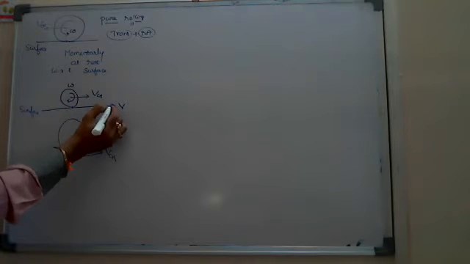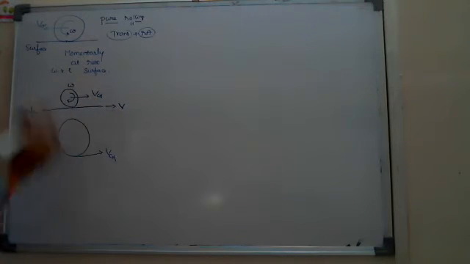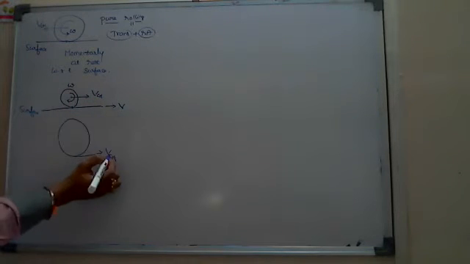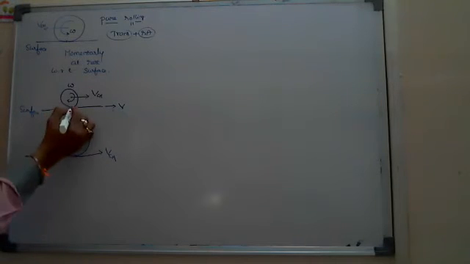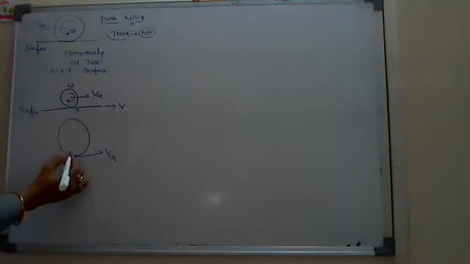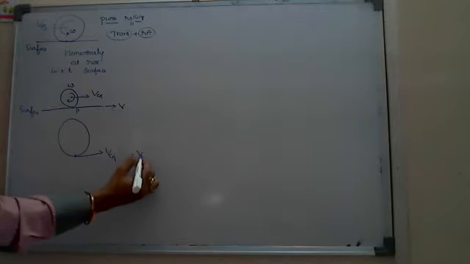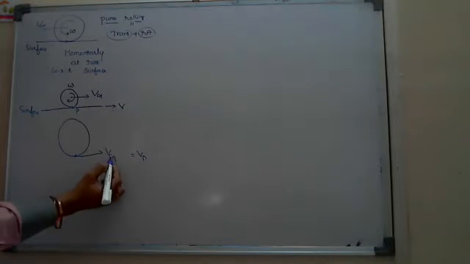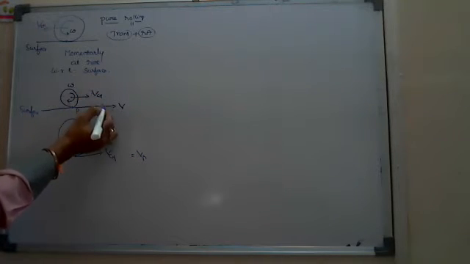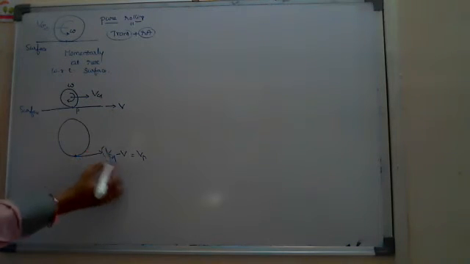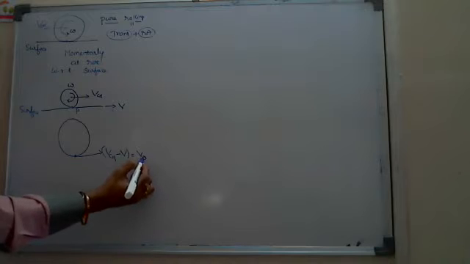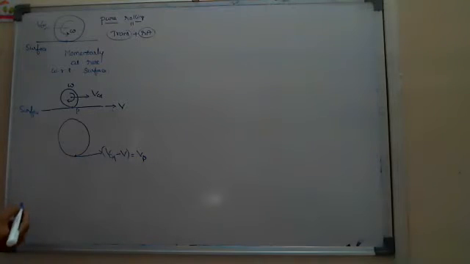With respect to means, look, both are in the same direction. So I have to say the velocity of the particle which is in contact. Suppose this is the particle P. I am saying this is the velocity of P, which is VCM. With respect to the belt, both are in the same direction, so the relative velocity is VCM minus V. So it is the relative velocity of the particle P, which is the translatory velocity.